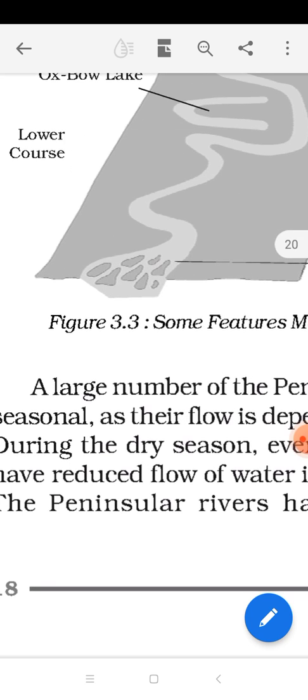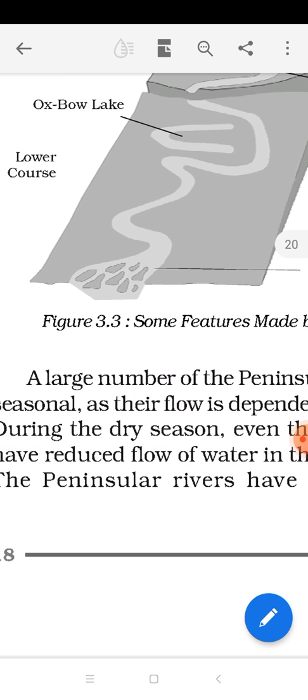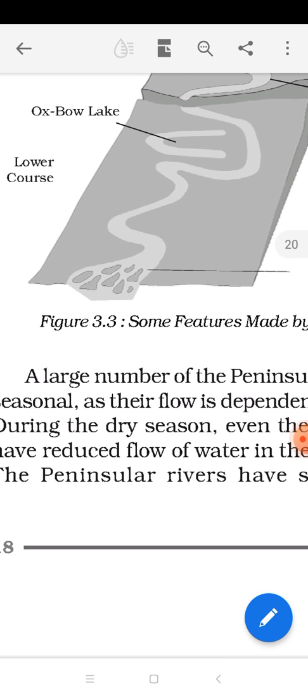Now the next feature we have in this lower course is known as delta. Delta is the extreme last feature of the river, where the river is going to merge with the sea or with the ocean, okay. When the river is going to merge with the sea or with the ocean, we call it the mouth of the river, okay. We call it mouth of the river.